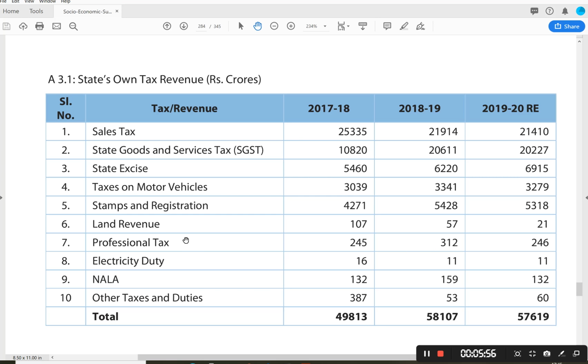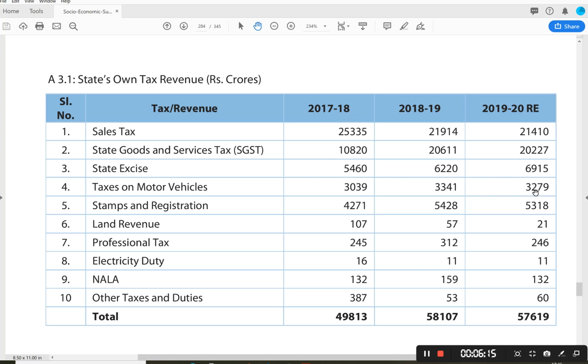Then the next most important tax is motor vehicle tax. Motor vehicle tax is roughly 3,000 to 3,300 crores. If you see, 2017-18 motor vehicle tax is 3,039 crores. In 2018-19 it was 3,341 crores. In 2019-20 revised estimates it was 3,279, roughly around 3,200 crores.